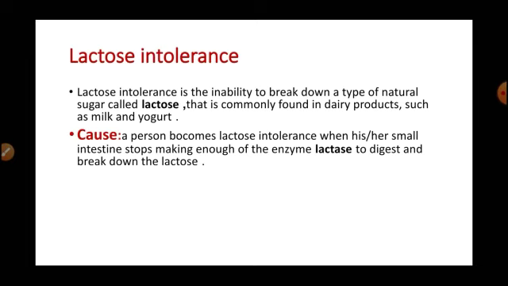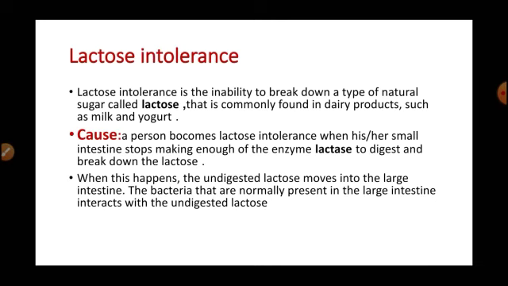What are the causes of lactose intolerance? A person becomes lactose intolerant when his or her small intestine stops making enough of the enzyme lactase that digests and breaks down lactose into galactose and glucose. When this happens, the undigested lactose moves into the large intestine or colon, where bacteria that are normally present interact with the undigested lactose. So, this condition may also be called lactase deficiency.